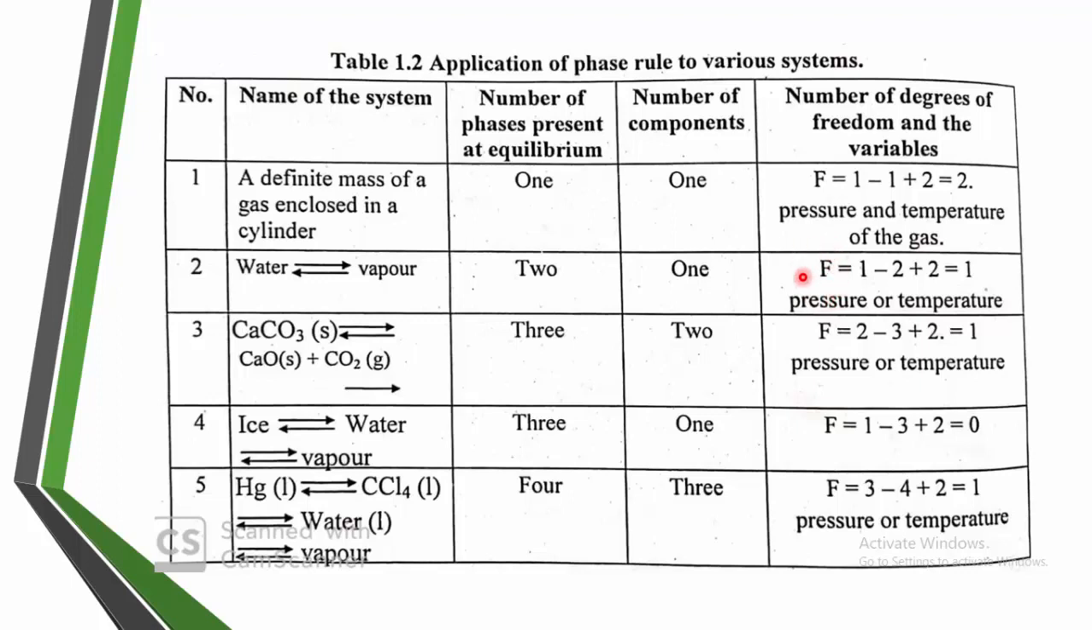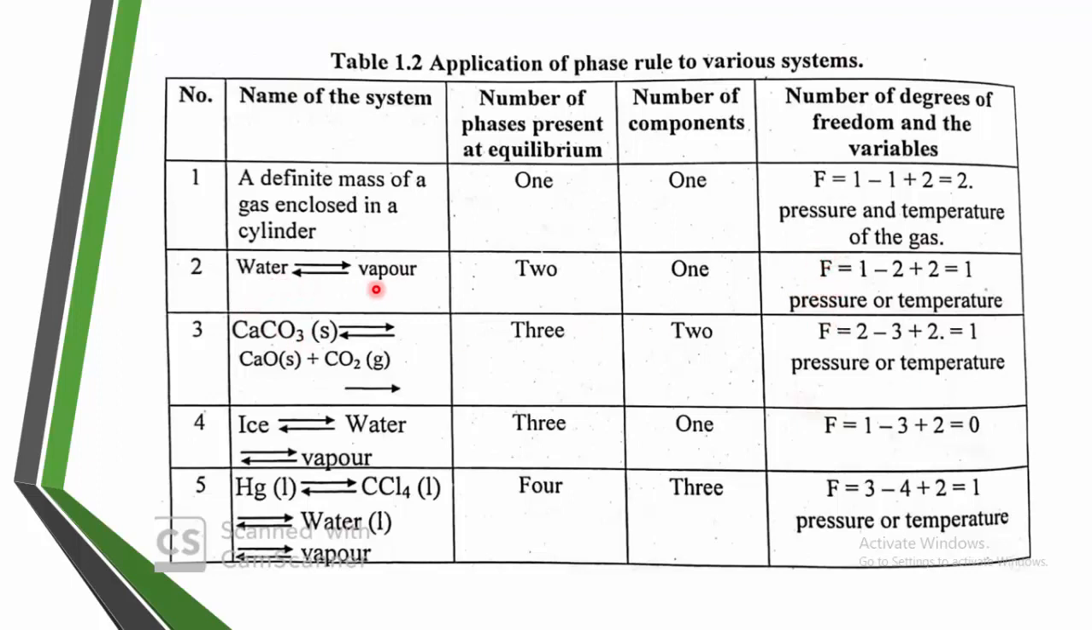Degree of freedom f tells whether the intensive variable affects the state of equilibrium. It gives exactly the position, the state of that equilibrium, which state the system is present in, and which variable can affect it.